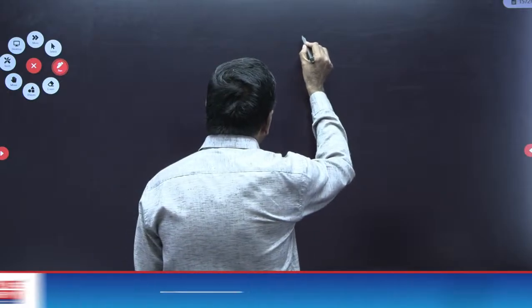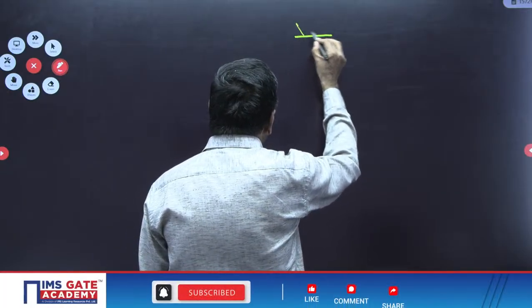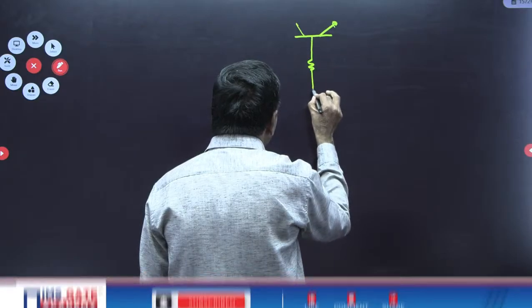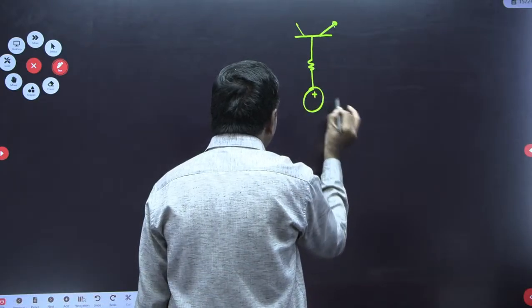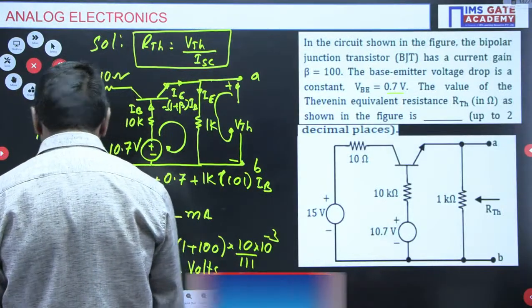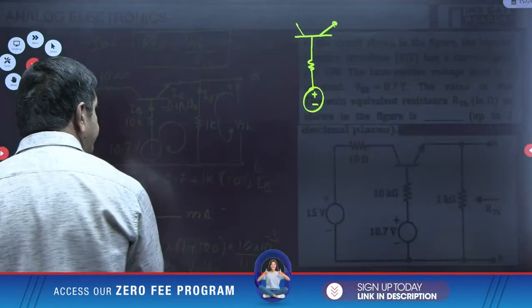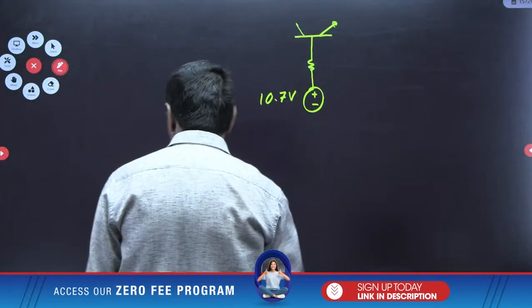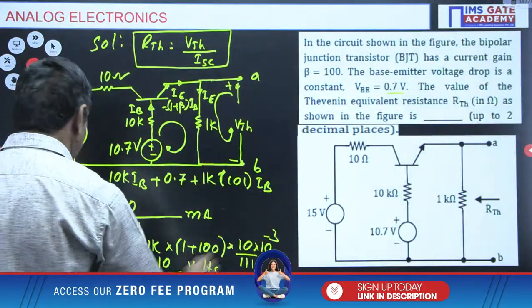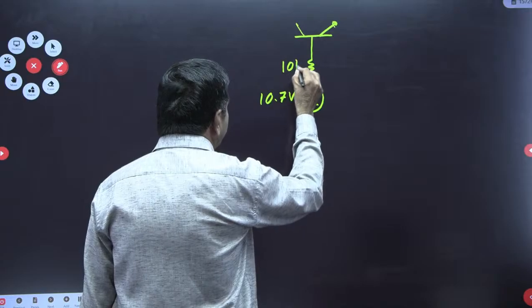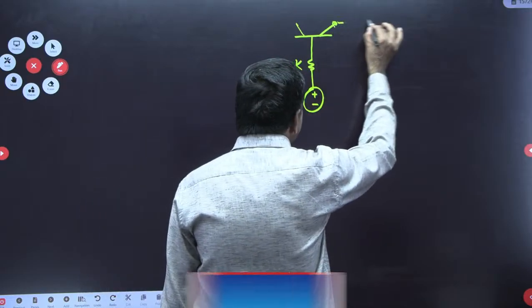To find ISC, I am drawing the circuit. There is a resistor and there is a battery. The voltage given here is 10.7 volts and the resistance is 10K. Directly, this emitter is shorted here.